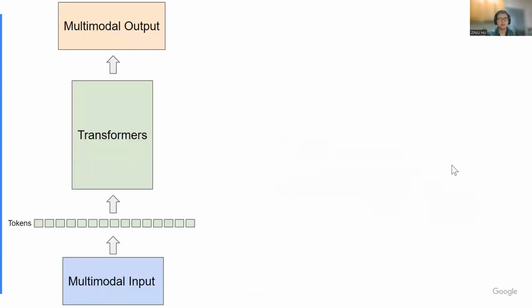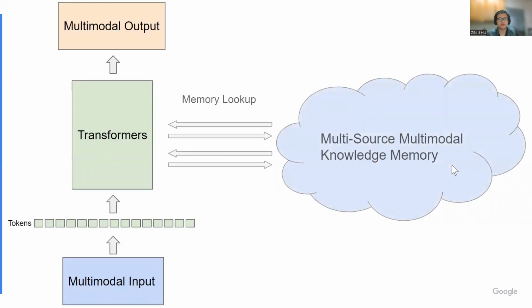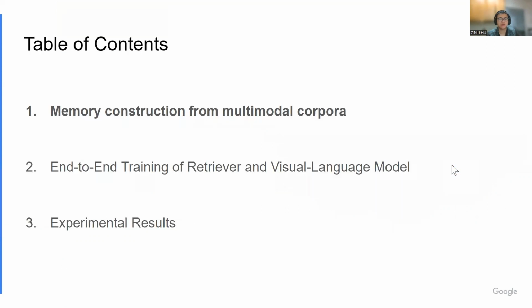Most of the current visual language models take the multimodal data as input, send them through multiple layers of transformers, and generate one or multiple modalities as the output. We are investigating a model that uses outside memory that the model can access and look up to perform the task of interest. In today's presentation, we will first discuss how we encode multiple datasets into a single unified memory through representation learning. We then introduce how we conduct end-to-end training of both the retrieval and the visual language model. Last, we introduce our experimental results of how the explicit retrieval training helps in solving visual language tasks.